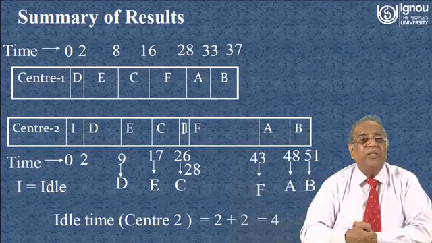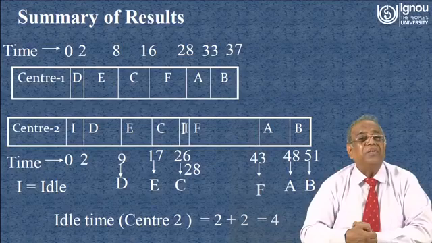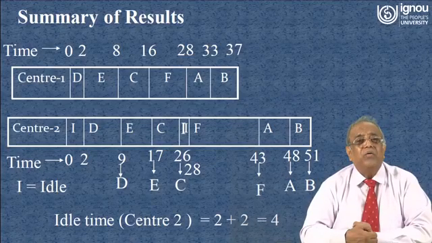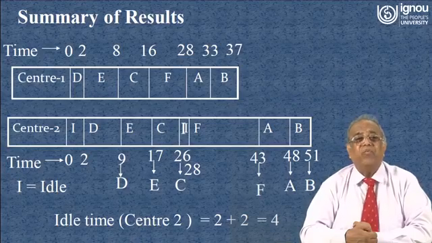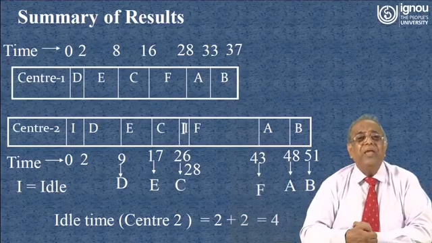Now, once the job E comes to work center 2, job C will be ready to come for its operation at work center 1. The processing time of C is 8 hours at work center 1, so after 16 hours it will be completing its operations at work center 1, but E will be completing at work center 2 after 17 hours.